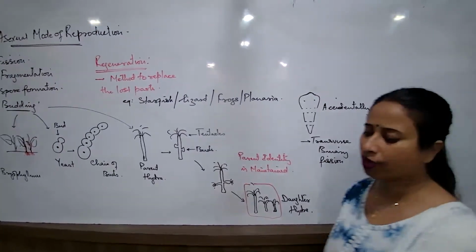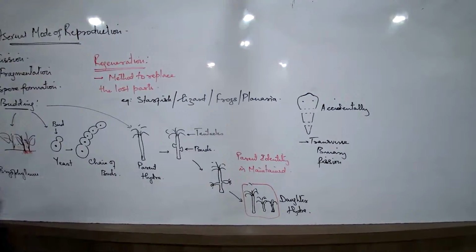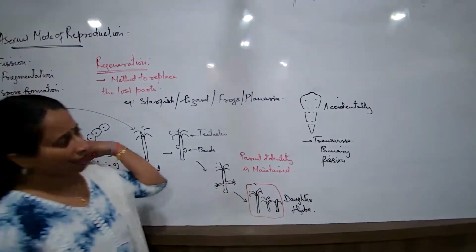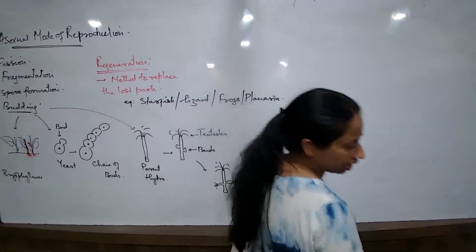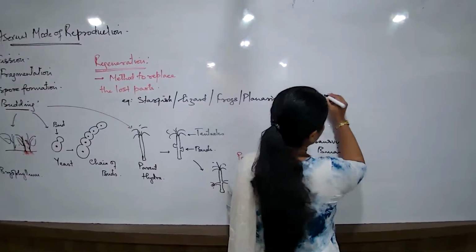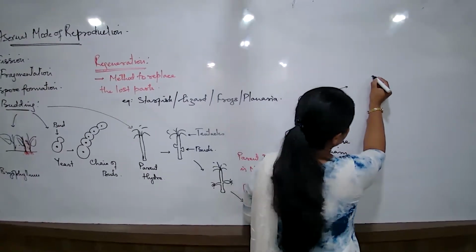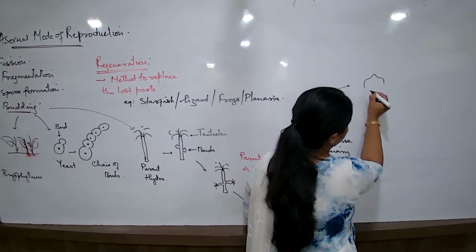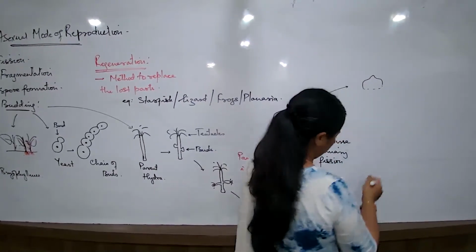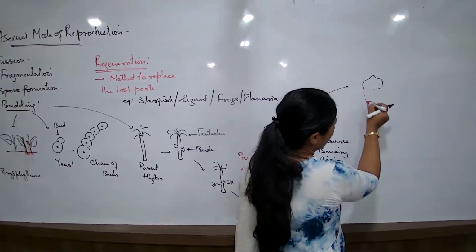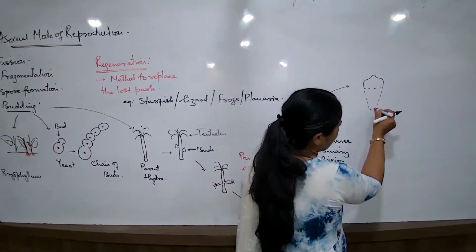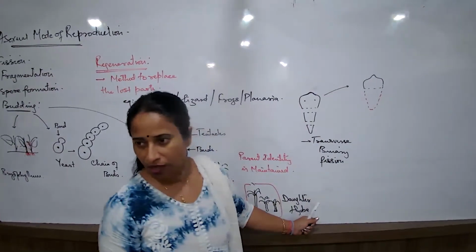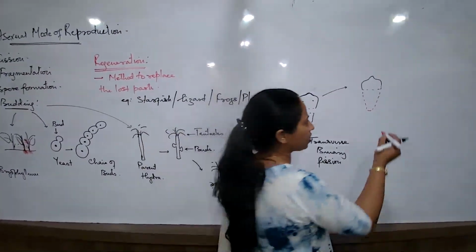So now, when we are talking about this type of a condition, what would happen to these different fragments? If I understand that this was the upper part of the body, what has happened? This upper part of the body has developed the lower part. But how is it possible?